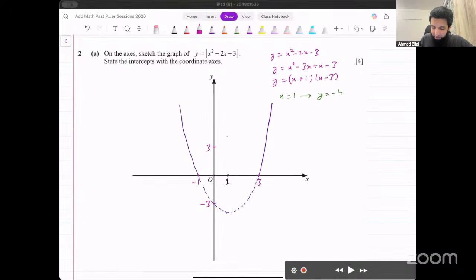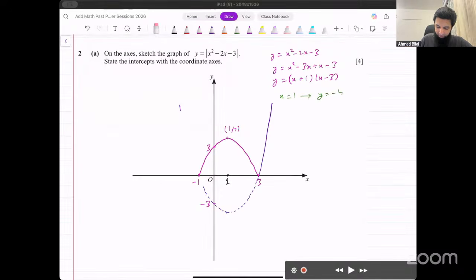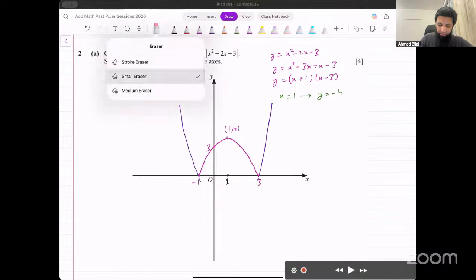The turning point is going to be at the point 1 and 4. And the graph is going to look like this, it's going to be this and this. And then you can remove that dotted part. We don't need that. Let's just get rid of that part. That's the graph that we wanted to sketch. That's our final answer.